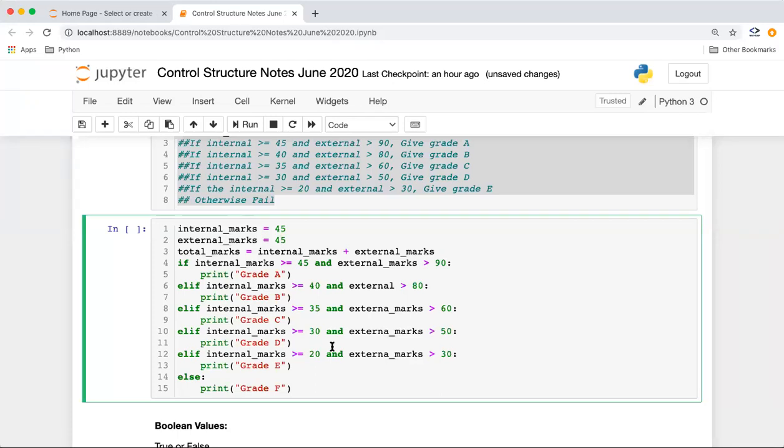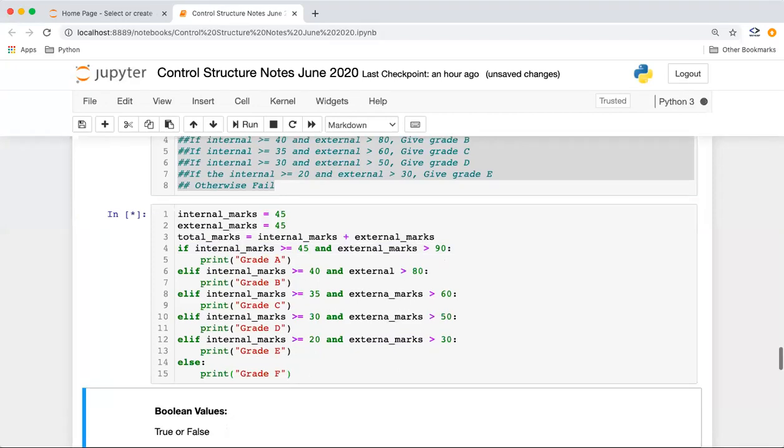What will be the output of this program? So guys, both the conditions should be true to get output because it's an AND operator. Both should be satisfied. It will go to the first statement: internal marks is greater than or equal to 45, yes. But is external marks greater than 90? No. So this condition fails, and it will go to the second condition. Here also this is satisfied, but this is not. Here also this is satisfied, but this is not. But here this is satisfied, and this is also satisfied. So the person will actually get grade E.